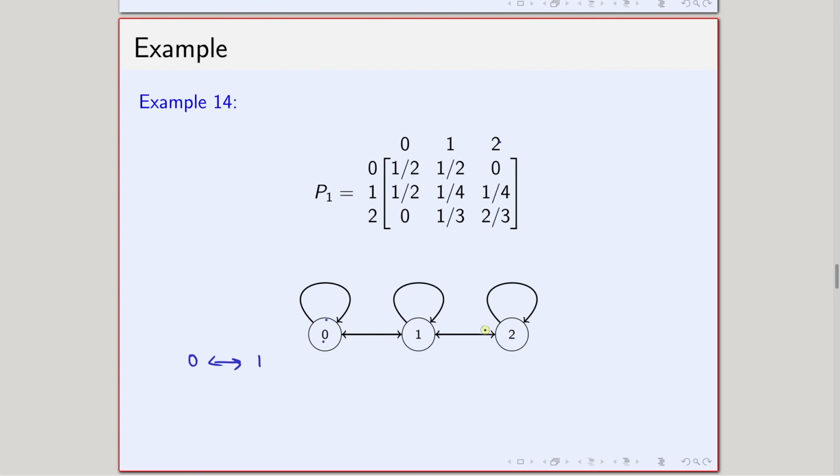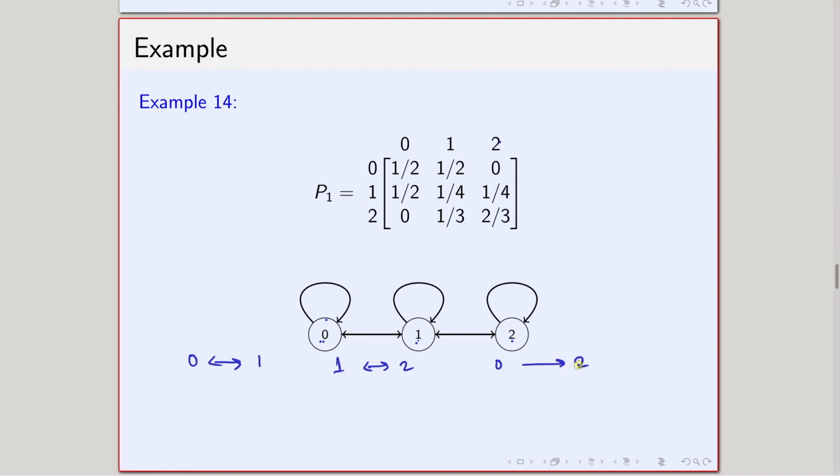Similarly, 1 and 2 also communicate, because in one step there is a positive probability of going to 2 from 1, and similarly there is a positive probability of going to 1 from 2 in one step. So, that means 1 and 2 also communicate among themselves. What about 0 and 2? Of course, I cannot go in one step, but you see that from 0 in one step there is a positive probability of going to 1, and from 1 there is a positive probability of going to 2.